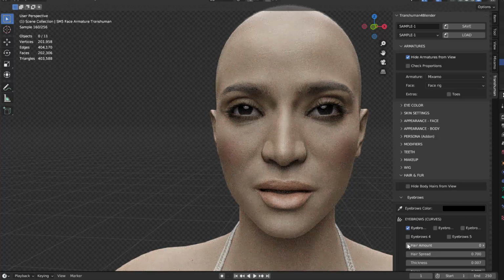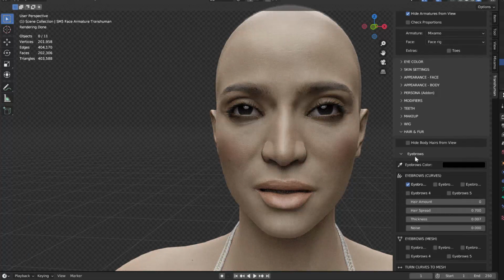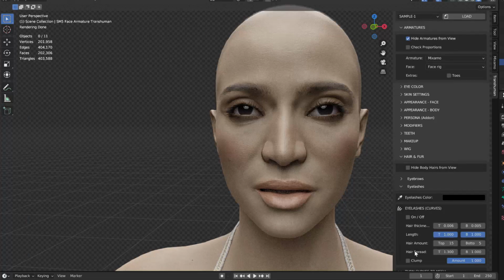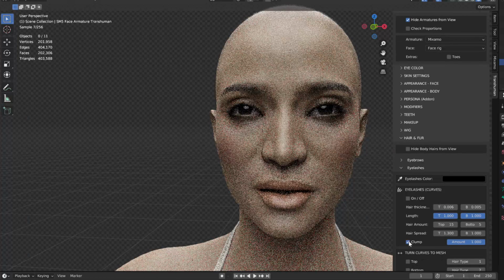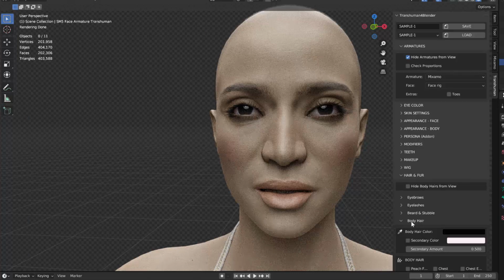I can also change the color if I wish to, although for now I'm gonna leave it as it is. And next I'm going to start modifying the eyelashes. I'm going to activate the clamp. I'm going to see if a bit more of amount looks better. And when I'm satisfied with the result, I'm going to move on to the body hair section, and I'm going to activate the peach fuzz.